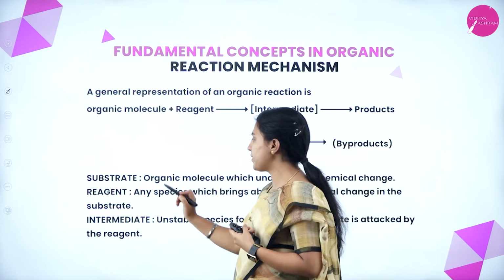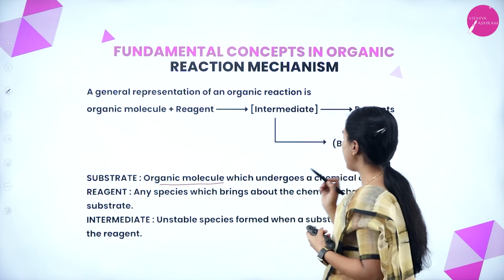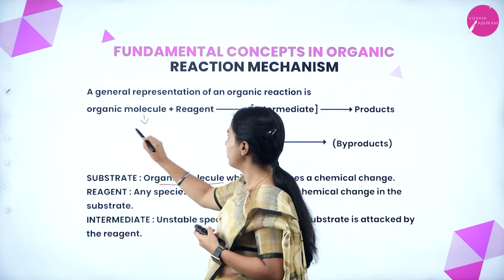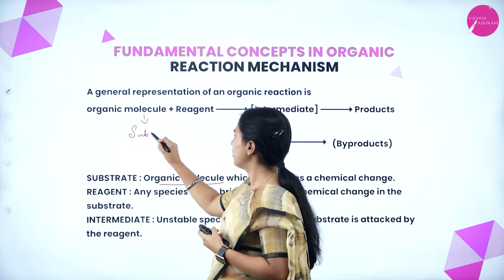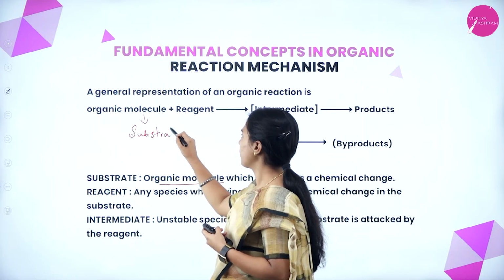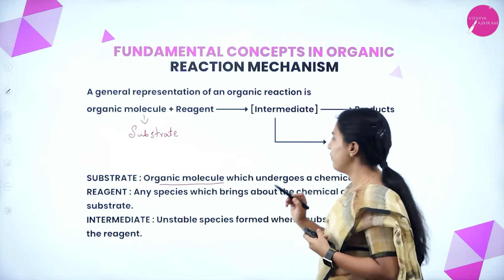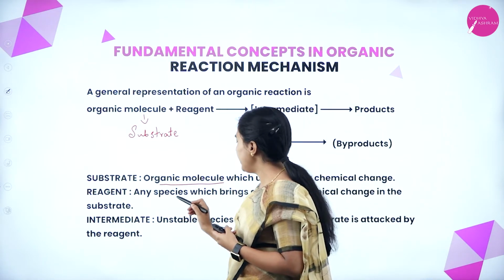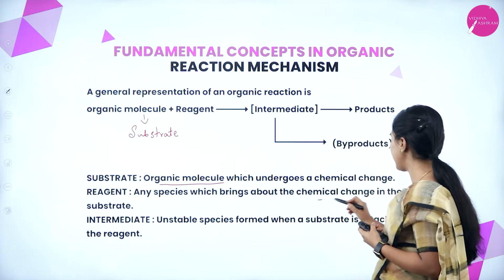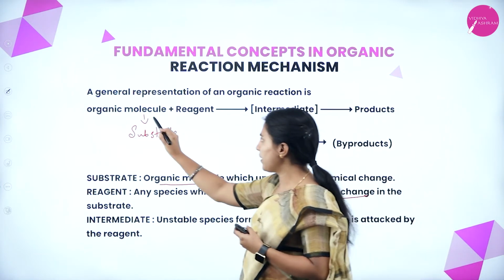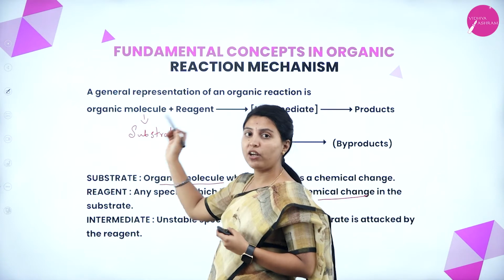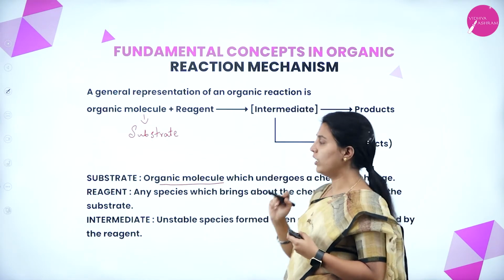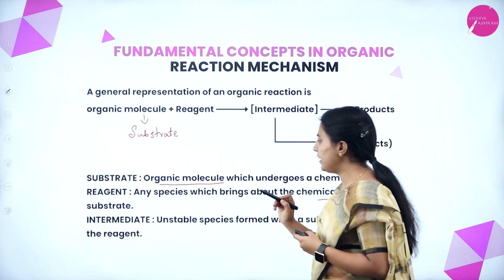Okay. Then what is a substrate? The organic molecule which undergoes a chemical change is called a substrate. It is an organic molecule, right, which undergoes a chemical change. What is a reagent? Any species which brings about the chemical change in the substrate. In this organic molecule or substrate, the reagent will bring the change. Okay. And what is an intermediate?